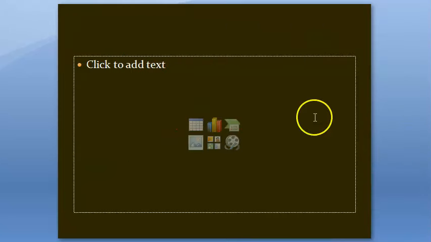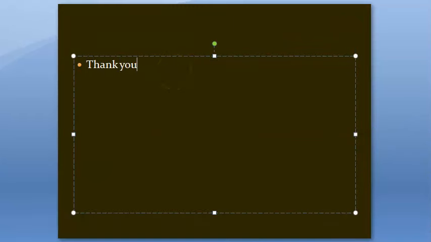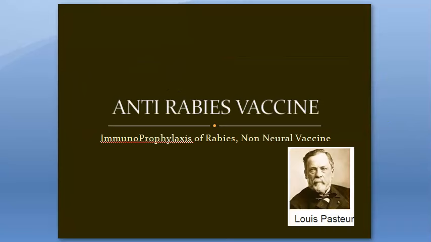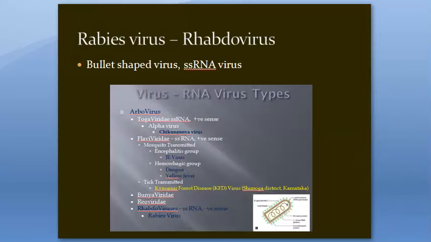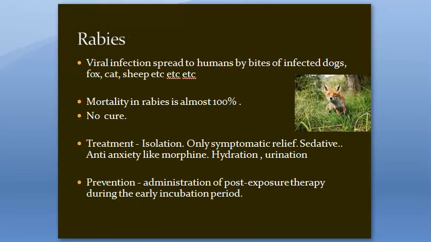Okay, that's all. Wow. So we have finished the rabies vaccine. This question is very important for the exam, guys, so just pay attention here. Rabies virus is a bullet-shaped RNA virus. It mainly infects foxes, dogs, cats, sheep.